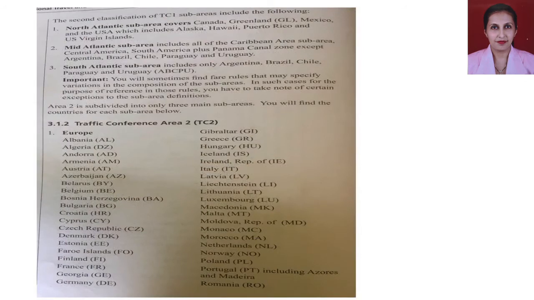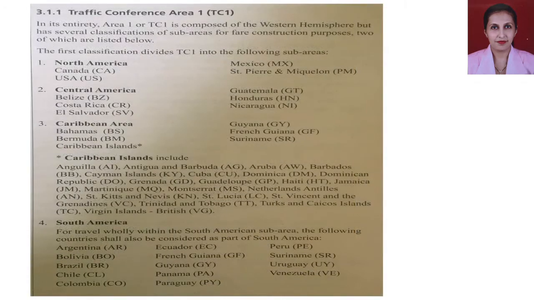The second classification of TC1 subareas include North Atlantic subarea, Mid-Atlantic subarea, South Atlantic subarea. So these are the 3 next classifications. These are the 3 subdivisions that come under the second kind of classification. So TC1 the whole of the American continent.